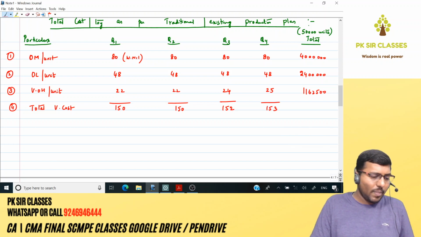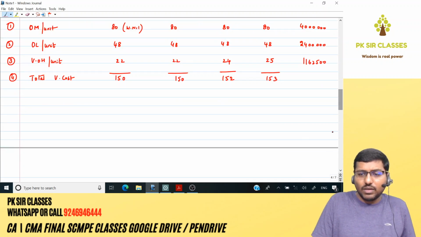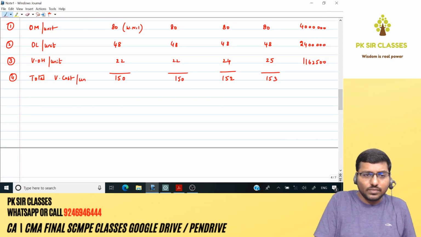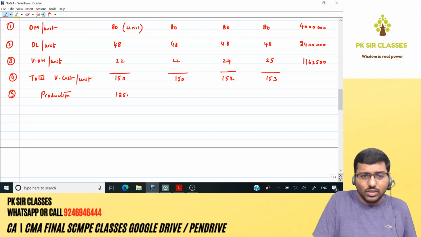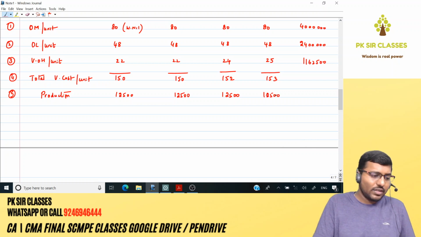Got it? Next. Now I've got variable cost per unit over here. I need total variable cost, so multiply that with production. What's your production in quarter 1? It is there in the question. See, how much? 12,500, 12,500, 12,500, 12,500. We know this, right?